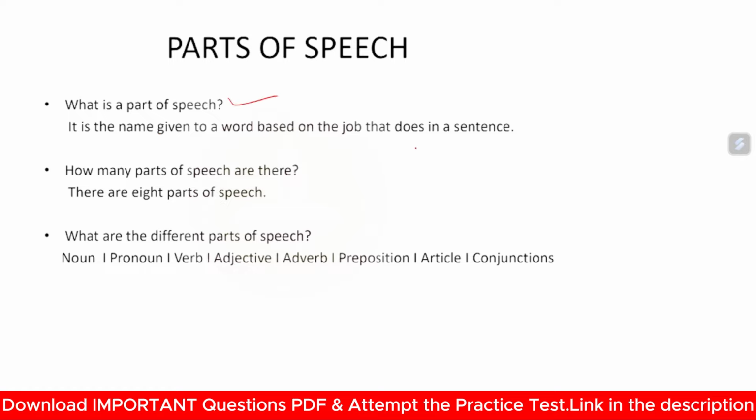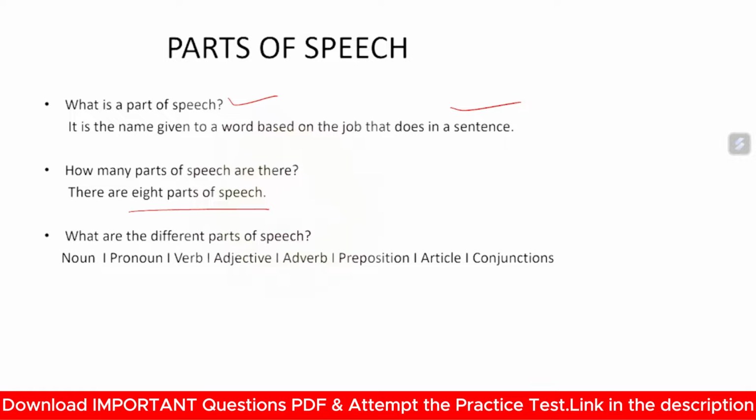It is a name given to a word based on the job that it does in a sentence. Okay. How many parts of speech are there? Total there are eight parts of speech: noun, pronoun, verb, adjective, adverb, preposition, article, and conjunction. Now you all must have a certain idea about it, because this is a very basic part.